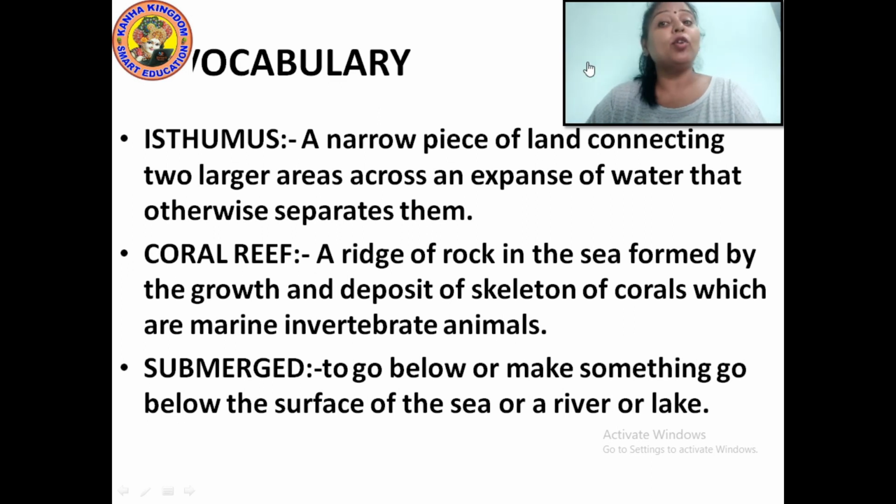Now one more thing that you all have to do. You have to take a political map or a physical map of the world, and mark the oceans and the seas. In this presentation I showed you one slide where you have all the names of the continents in different colors, and all the oceans written in blue. You have to write them on your map, and you have to paste that map inside your notebook. So this work you have to do.